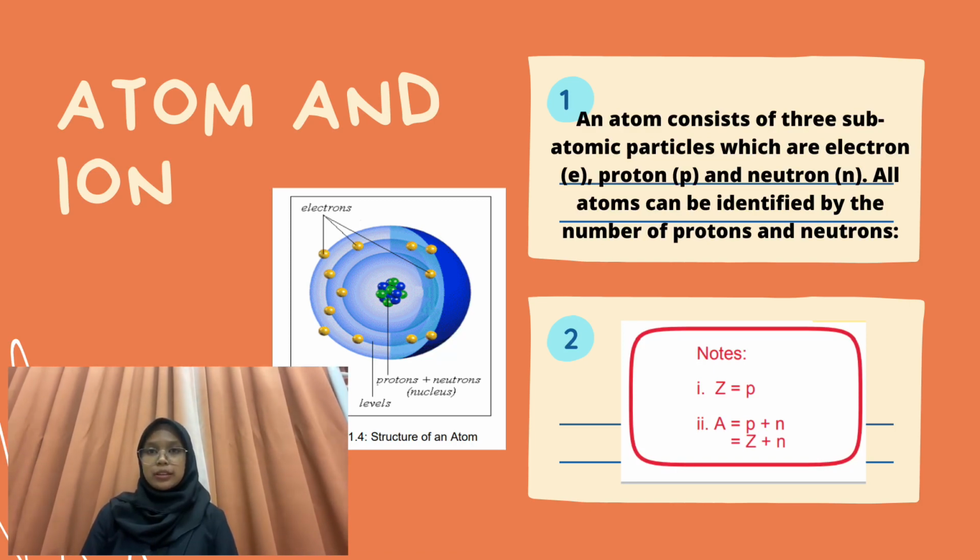In a neutral atom, the number of protons is equal to the number of electrons, which is P equal to E. The mass number, which is A, is the total number of neutrons and protons present in the nucleus of an atom. In general, the mass number A equals number of protons plus number of neutrons, which is Z plus N.